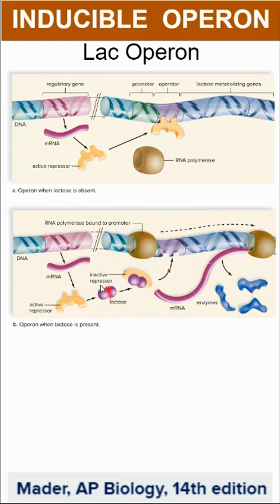However, if lactose is present, it interacts with the repressor and makes it inactive, which allows RNA polymerase to bind. Again, this means the repressor is not binding. It doesn't have the right shape or chemistry to bind anymore. And RNA polymerase can then do transcription, which will make the messenger RNA and ultimately make the enzymes through translation.